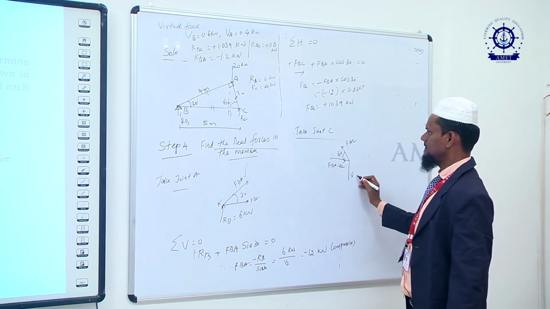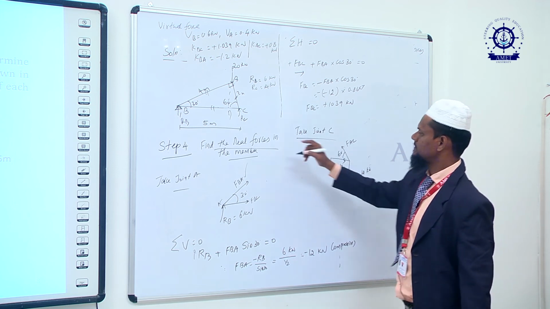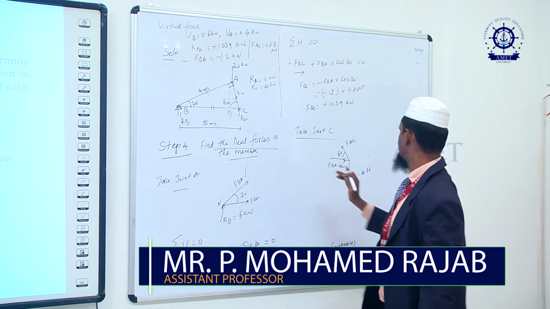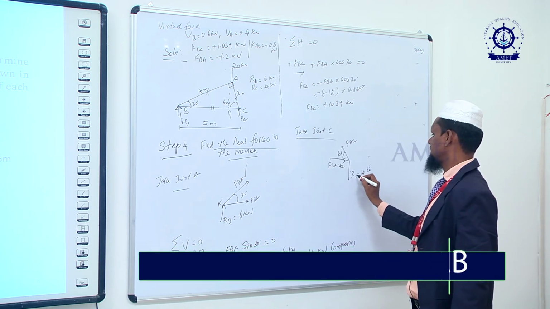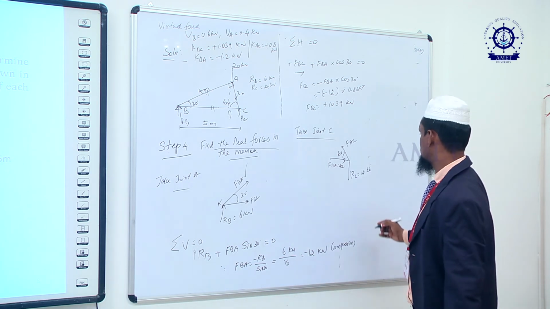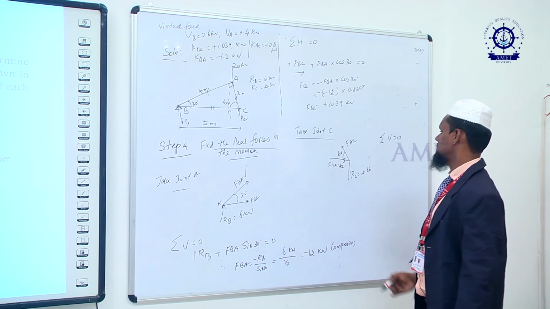RC is equal to 14. It is a reaction; when we are applying the real forces, we have to consider it as a reaction, 14 kilonewton. So take sigma FV at joint C equal to 0.